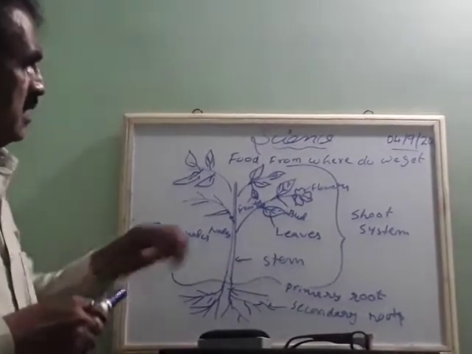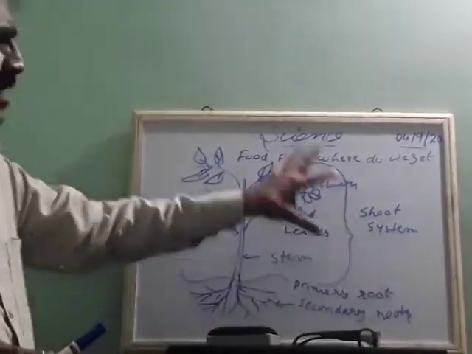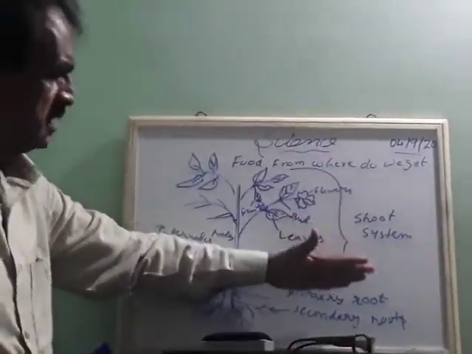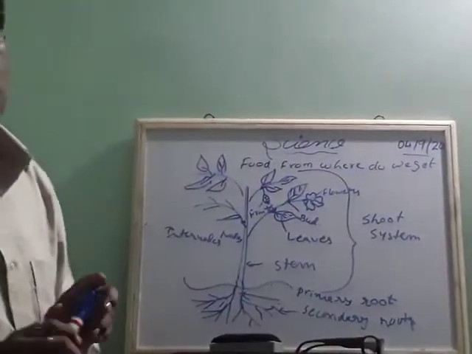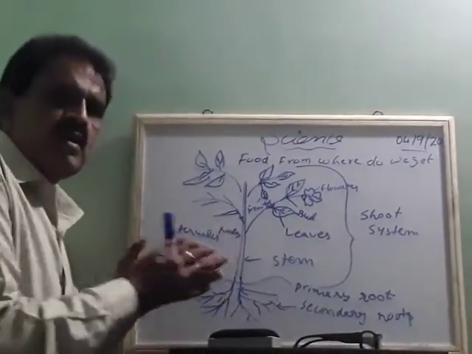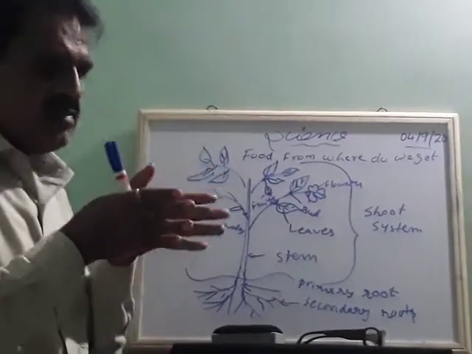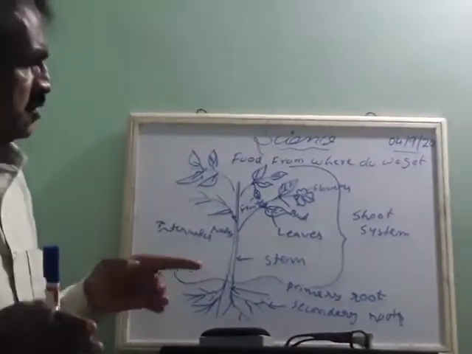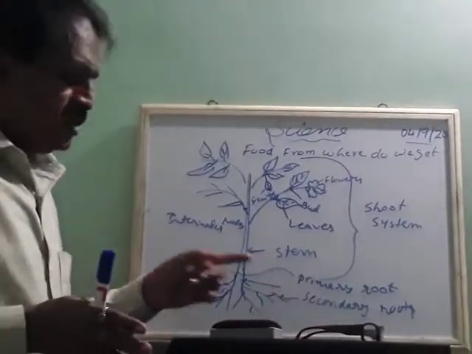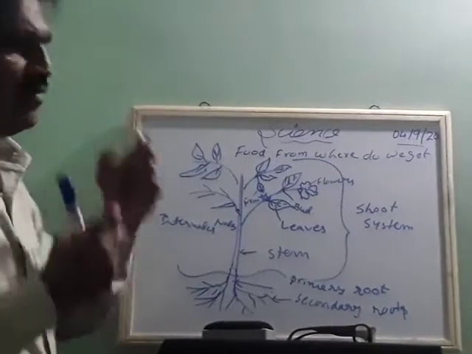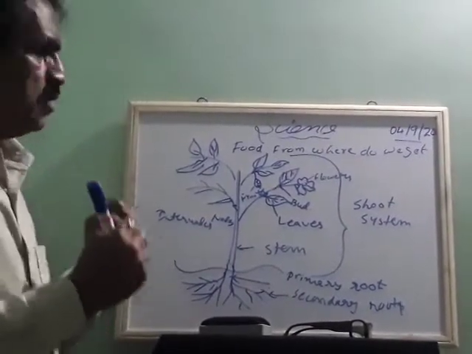Okay, children. See, we have two parts in a plant. One is above the soil, which is called the shoot system, and below the soil is called the root system. In that root system, there is a main root, which you call the primary root. From there, other roots divide, which we call secondary roots. The roots help hold the plant very stiff, so that it is strong enough and held by the roots and the soil.